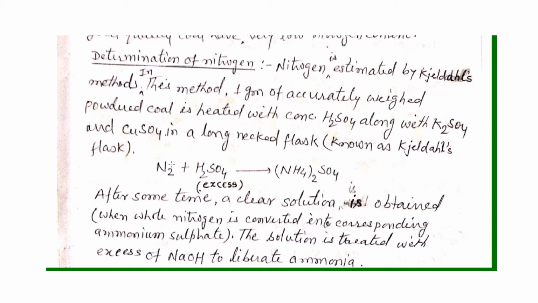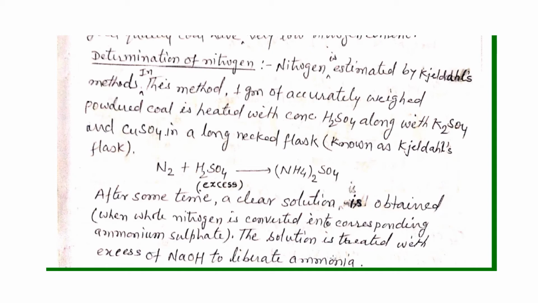First, the nitrogen present in the coal sample reacts with sulfuric acid and makes ammonium sulfate. Ammonium sulfate, we know, is a water soluble substance. So after some time a clear solution is obtained and the whole nitrogen is converted into ammonium sulfate. Whatever nitrogen is present in the coal sample reacts with the excess sulfuric acid and makes ammonium sulfate, and that will dissolve. So we will get a clear solution.